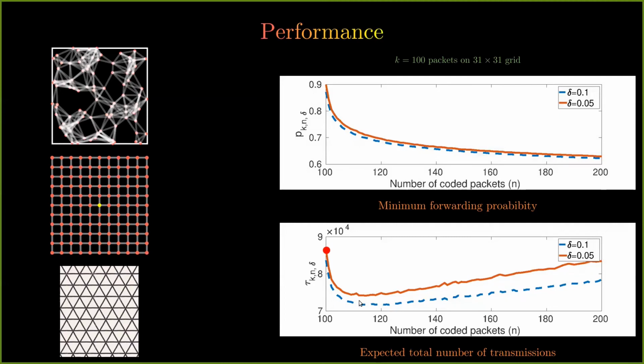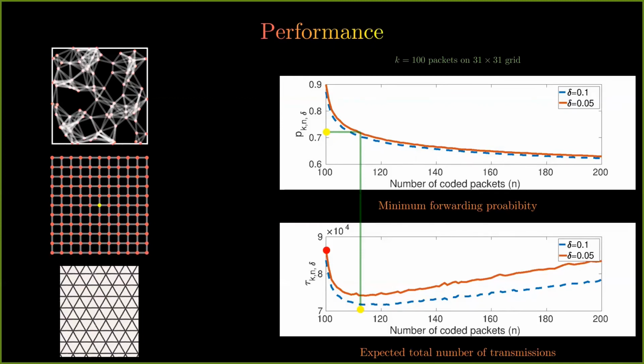Additionally, the point corresponding to the minimum, that is the number of coded packets and the forwarding probability corresponding to the minimum, are the optimal parameters to operate the network in order to gain maximum energy benefits. That is, at this point, there are least number of transmissions, but 0.95 fraction of the nodes are able to receive at least k out of the n coded packets.